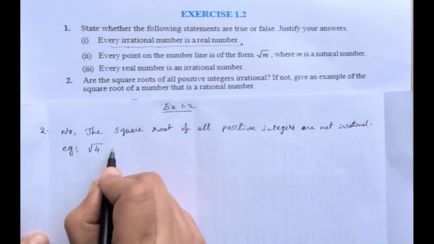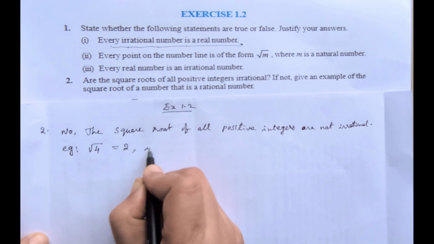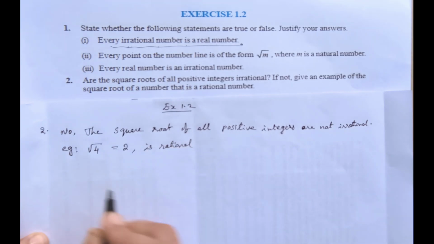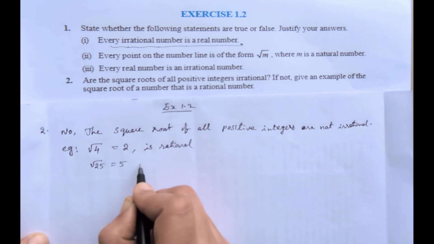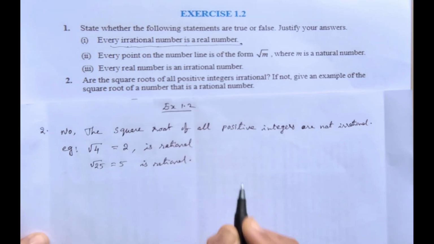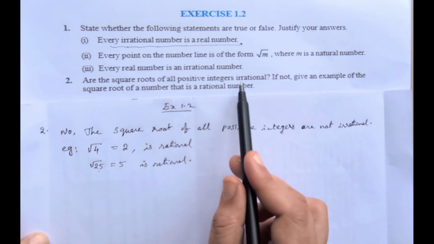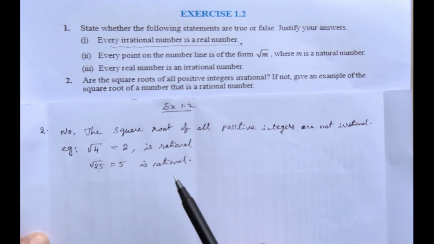Square root of 4 will become 2. That number is rational, not irrational. Another example, root 25 is equal to 5, which is rational. That means the square roots of all positive integers are not irrational.